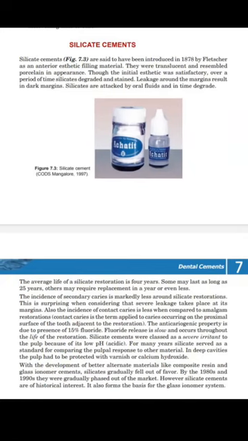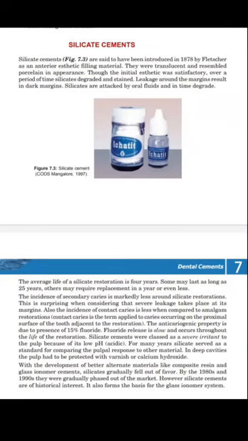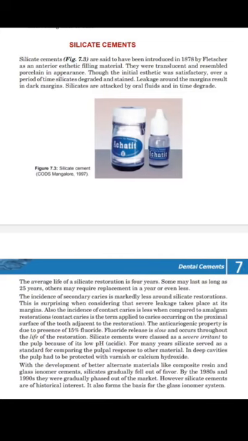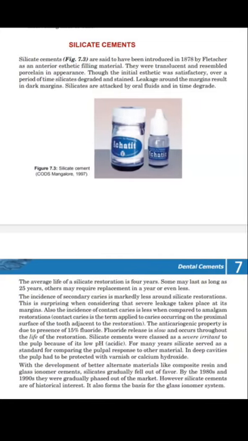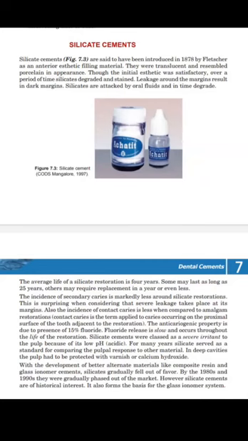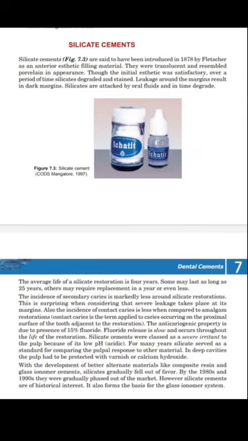However, silicate cements are of historical interest. We should know the historical background of dental cements, and this was the first anterior aesthetic filling material. So we should have some information about these cements. It also forms the basis of the glass ionomer system. On the basis of silicate cement, glass ionomer cement was introduced, so this is very important.